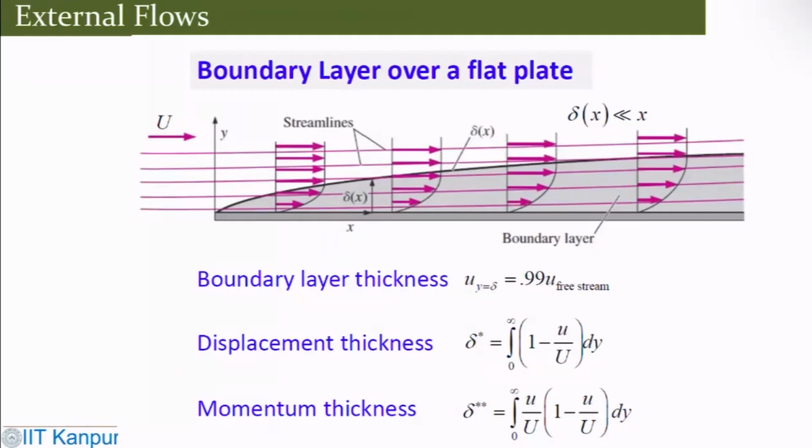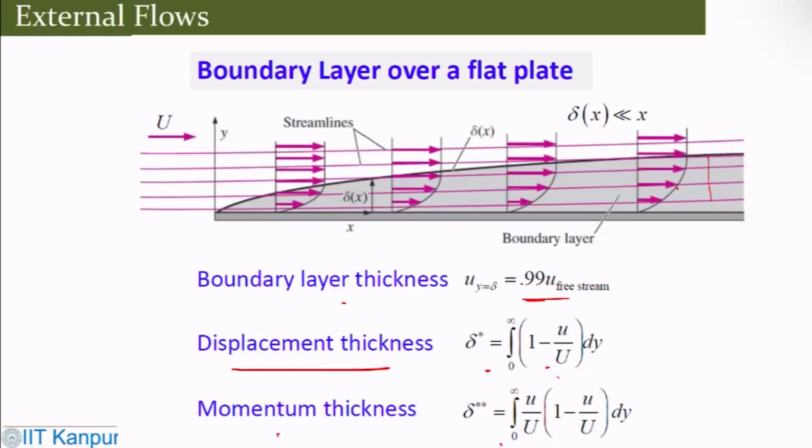So if I recall and bring things back here, my boundary layer thickness is the thickness over a solid surface or the flat plate where the velocity profile becomes 0.99 of U infinity. Then I have the displacement thickness, which I can find by doing integration at any point. I have this velocity profile, then I can integrate that. The momentum thickness I can find similarly.